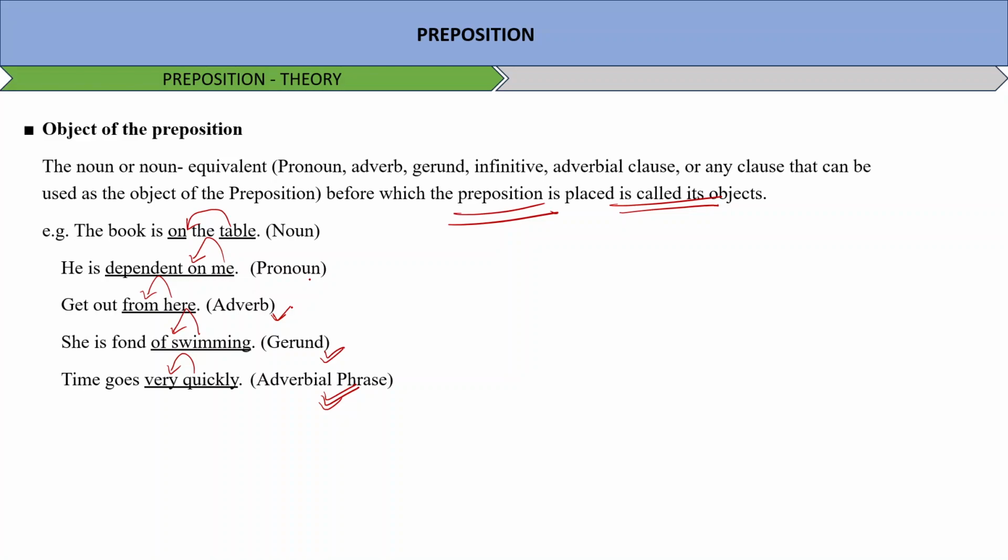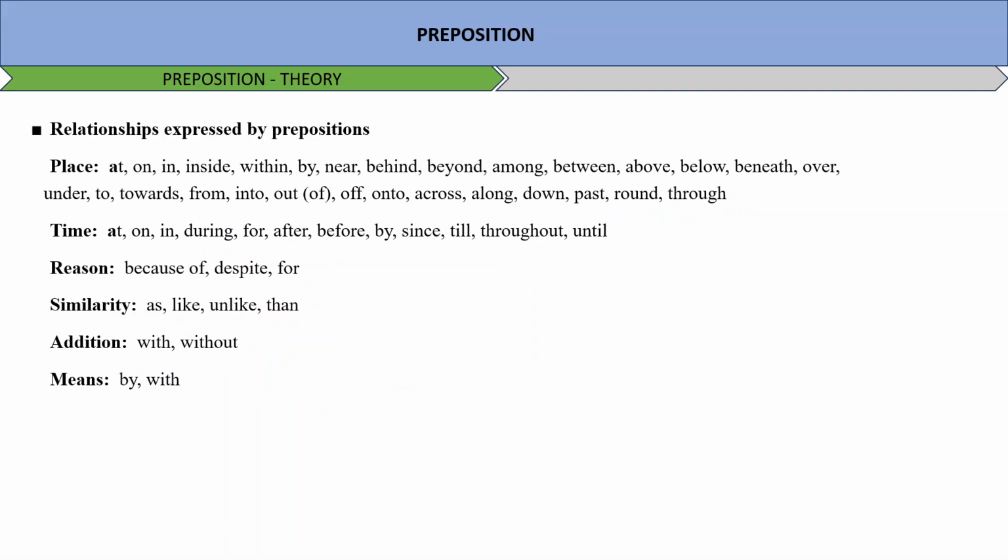Now, relationships expressed by prepositions. Place: at, on, in, inside, within, by, near, behind, beyond, among, between, above, below, beneath, over, under, to, towards, into, out of, onto, across, along, down, past, round, through. For time, these are some basic prepositions which we use: at, on, in, during, for, after, before, by, since, till, throughout, until. For reason, because of, despite. For similarities: as, like, unlike, than. For addition: with, without. For means: by or with.